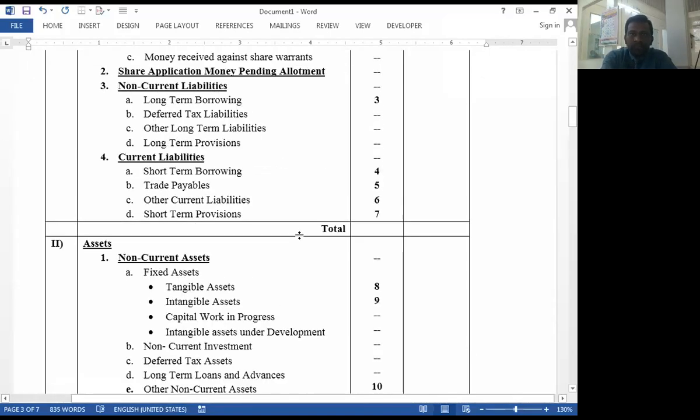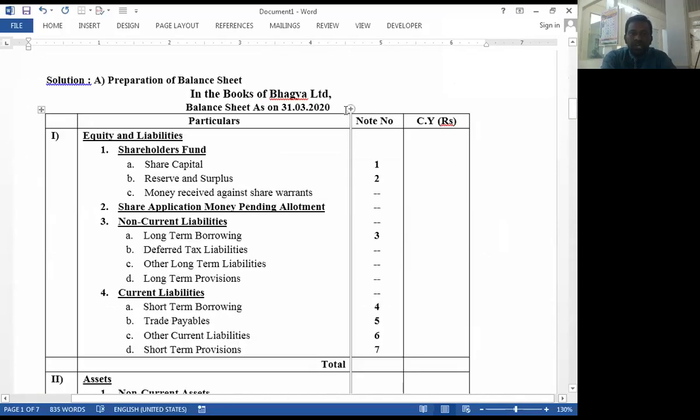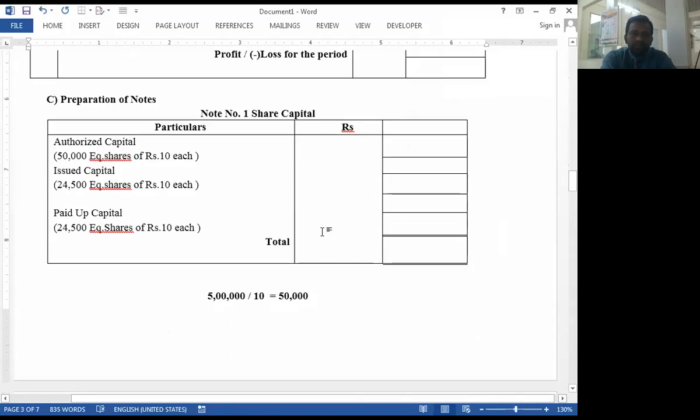The capital amount of 5 lakhs divided by per share capital, so we are able to find out the total number of shares. The total number of shares is 50,000 shares, 5 lakhs divided by 10.